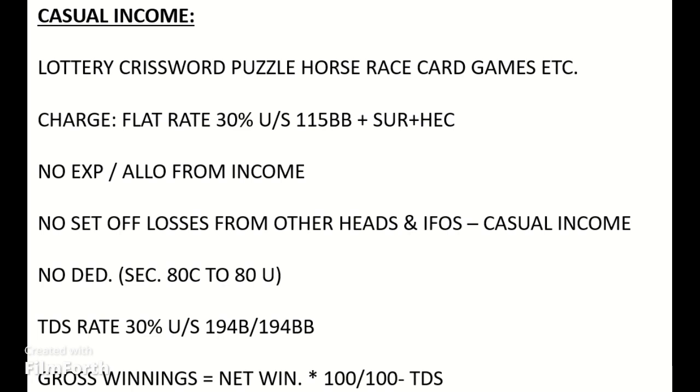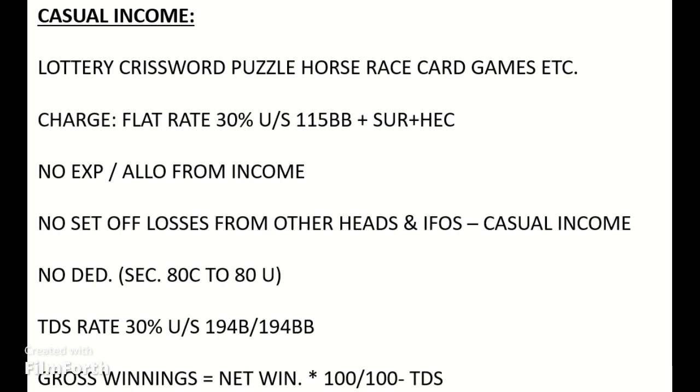No expenditure or allowance can be allowed from such income. Loss under any other head or under the head IOS is not allowed to be set off against casual income. No deduction under Chapter 6A, Section 80C to 80U. Adjustment of unexhausted basic exemption limit is also not permitted against such income. Grossing up where earning is given after TDS.